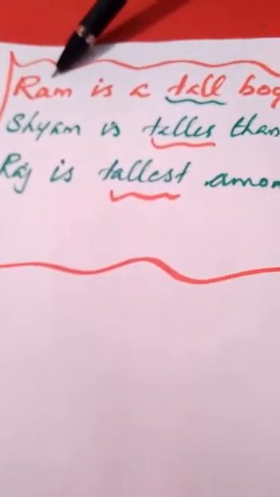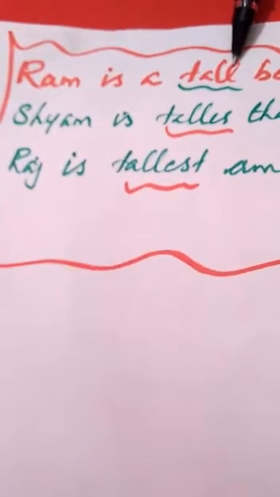Let's take an example. Ram is a tall boy. Shyam is taller than Ram. Raj is tallest among all. Here in the first sentence, Ram is the noun and is not compared to any person. Ram is a tall boy. Tall is the adjective used. There is no comparison, so it is called positive degree.